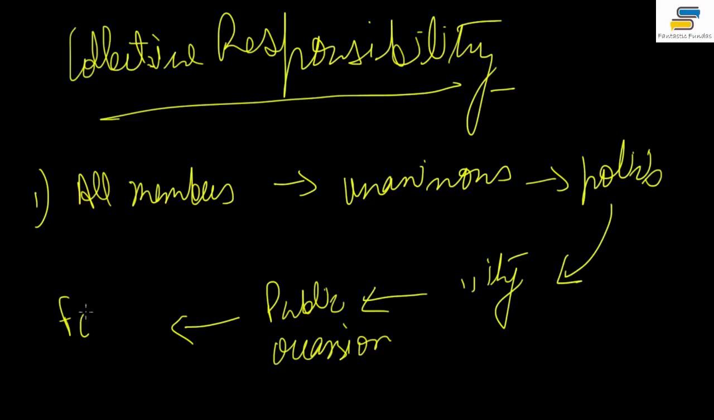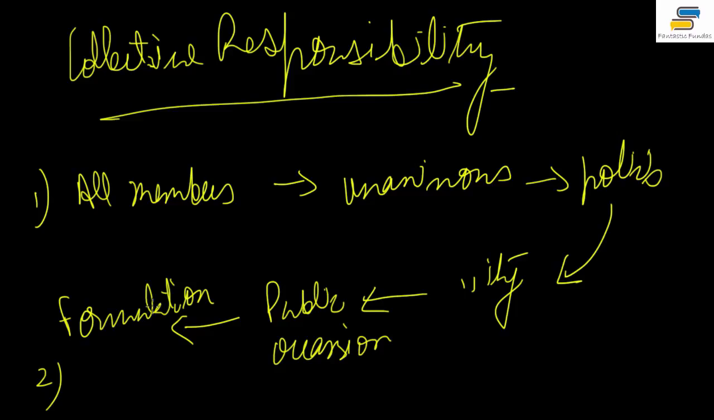Although at the time of the formulation of the policy they might have been critical. Now suppose anyone criticizes the government policy, so it is like I am criticizing myself. That is how collective responsibility is. If one minister criticizes, the whole cabinet is criticizing itself. That is how it will be read. That is how collective responsibility comes in.